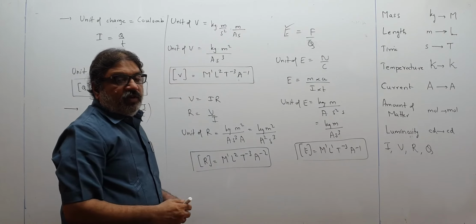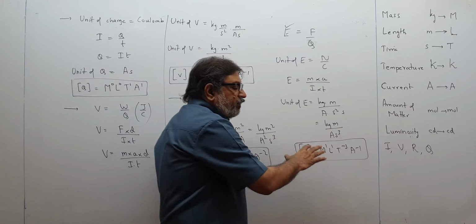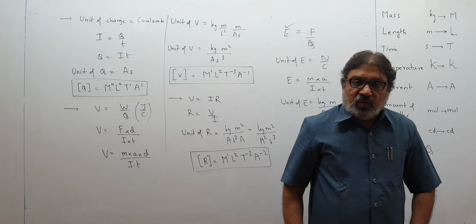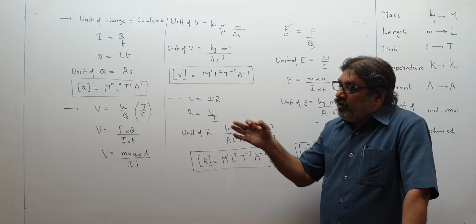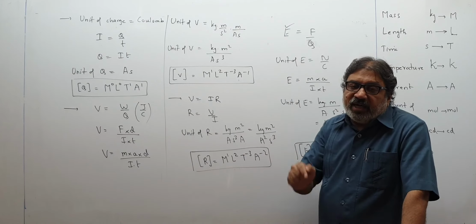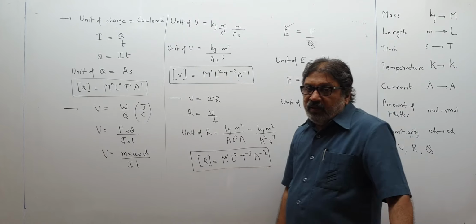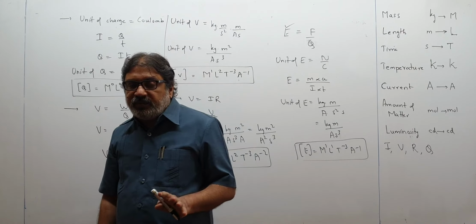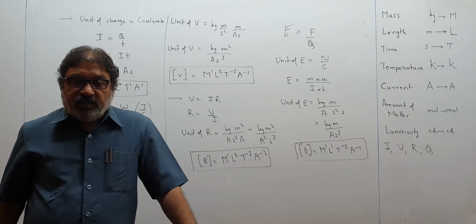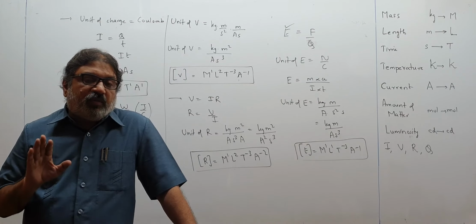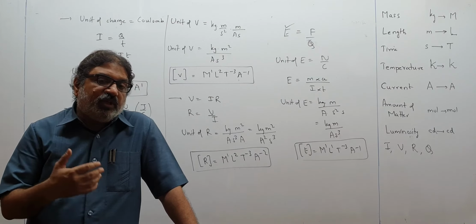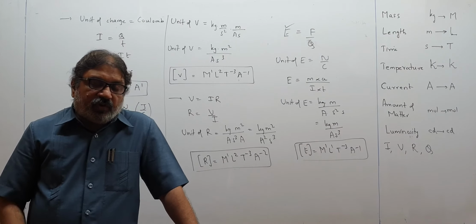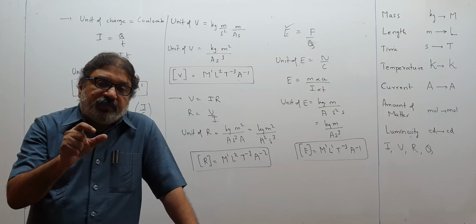So children, please don't start memorizing the dimensional formula. What you have to understand is that you should know the formula. From the formula you will get the unit, and from the unit you will get the dimensional formula. There is no need to memorize units. Please remember, you should not memorize the units, you should memorize the formula. The formula will be automatically learned by you because you will be using them in numericals again and again. From the formula make the unit, from the unit make the dimensional formula.